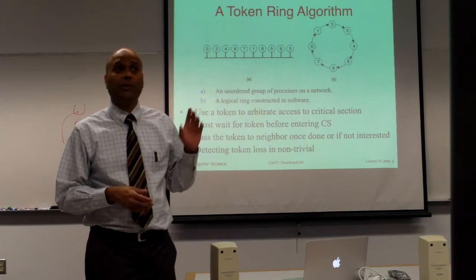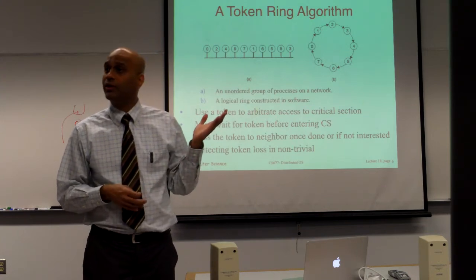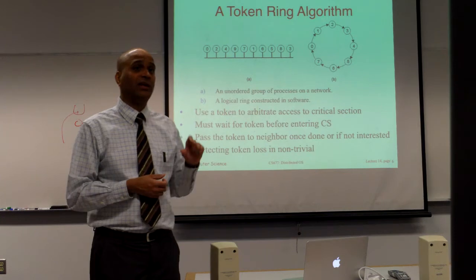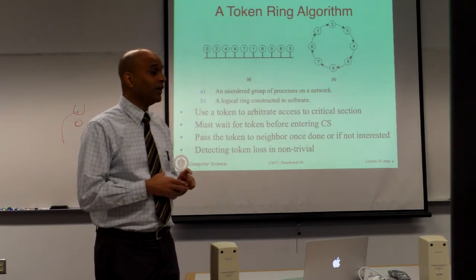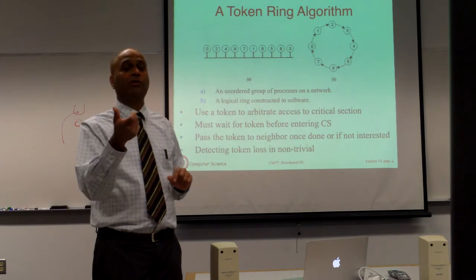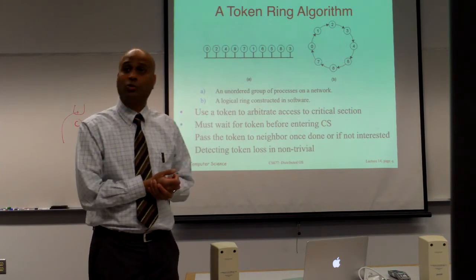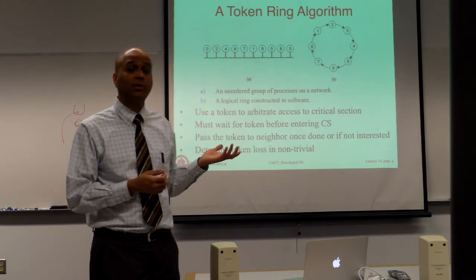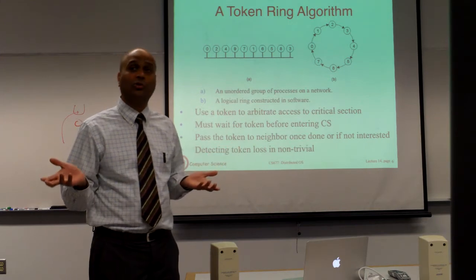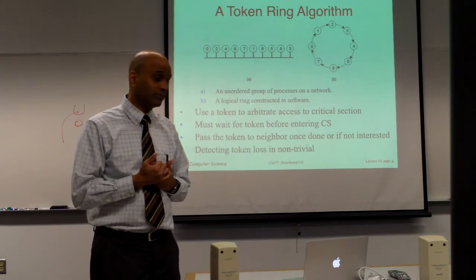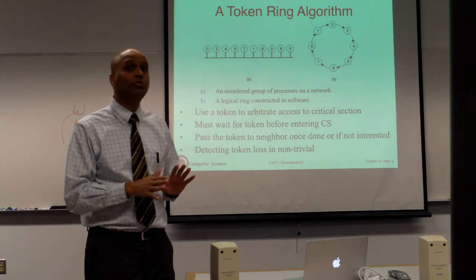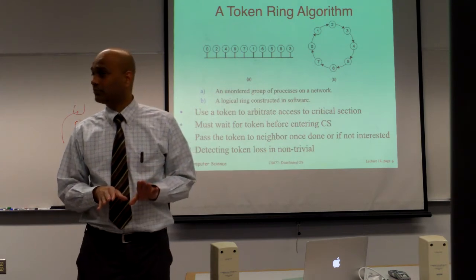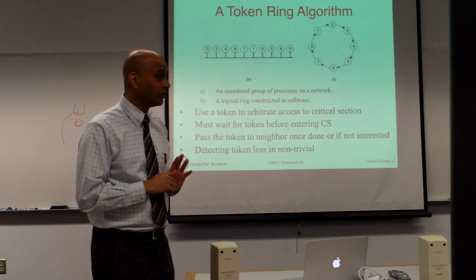What happened in the LAN part of token ring was that each process had an upper bound on the amount of time it could hold the token. It was guaranteed that if T was the maximum amount of time you could hold the token, and there are n processes in the system, every n times T seconds the token has to come to you. So if n times T period passes and the token doesn't come to you, you know that the token is lost. You can regenerate the token.